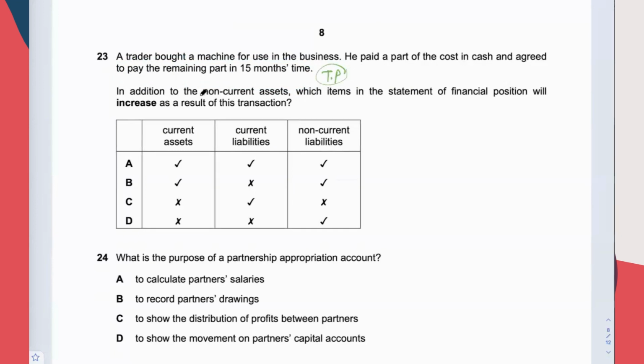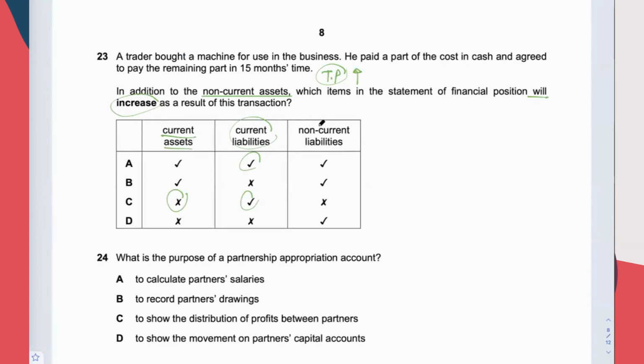So, in addition to the NCA, which items will increase? Current liability will increase because trade payable increases. You owe the supplier. And they ask you which items will increase. CA won't increase, so cross.